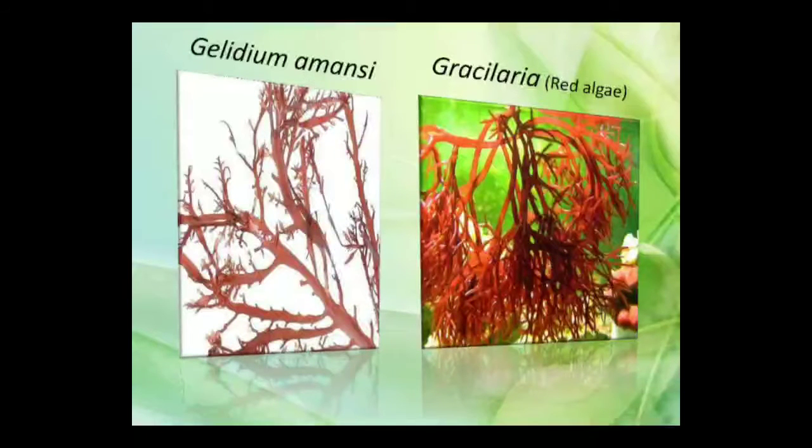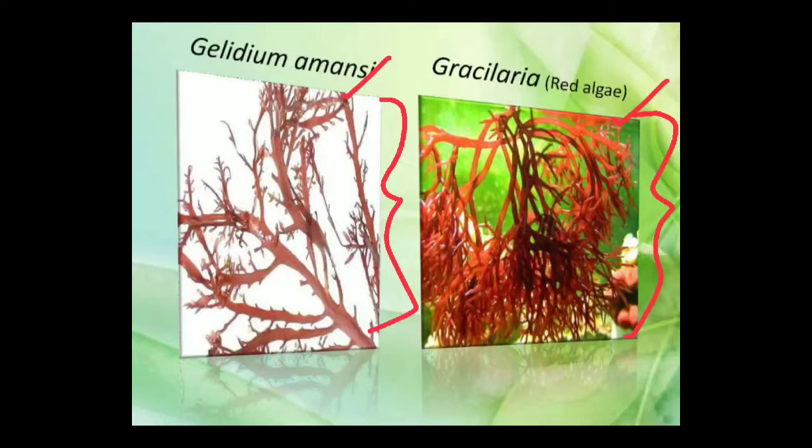This is the pictorial presentation of Gelidium amansii and Gracilaria. You can see the pictures of both the algae. This is also called red algae because of its intense red color. This is the main source of agar, but it is also obtained from Gracilaria, that is the red algae.